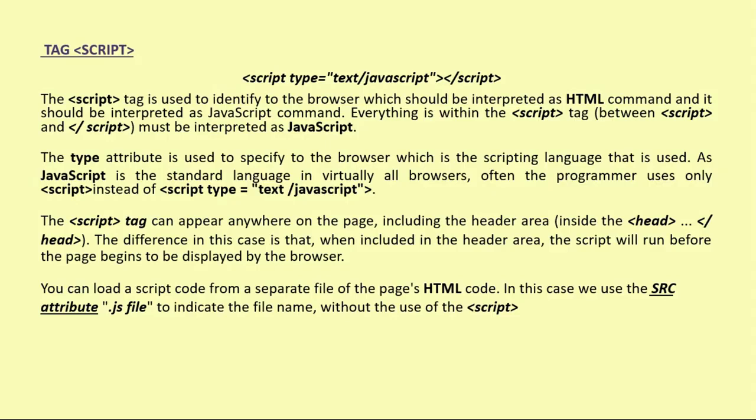It is used to differentiate between HTML and JavaScript, so the browser can easily understand it at the time of interpretation. Everything written between script open and script close must be interpreted as JavaScript. The type attribute specifies to the browser which scripting language is used. As JavaScript is the standard language in virtually all browsers, often the programmer uses only script instead of script type.